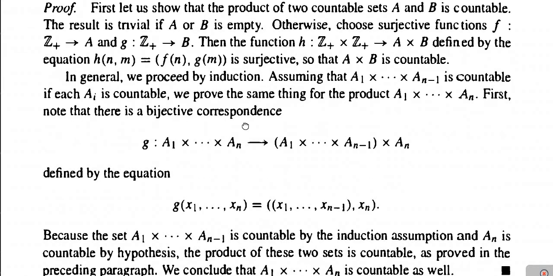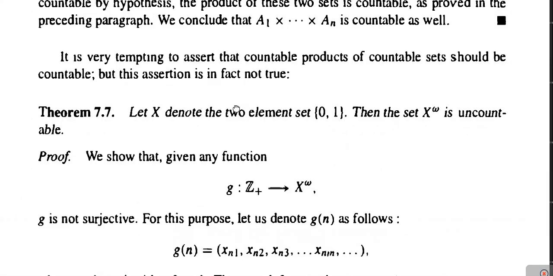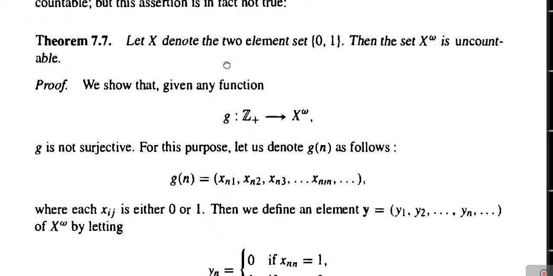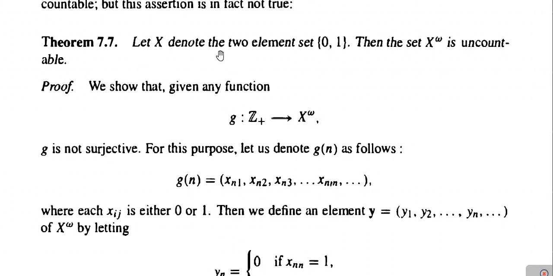Then after theorem 7.6, we have theorem 7.7, and its statement is: let X denote the two element set 0, 1. Then the set X raised to omega is uncountable. Such is the statement of theorem 7.7.